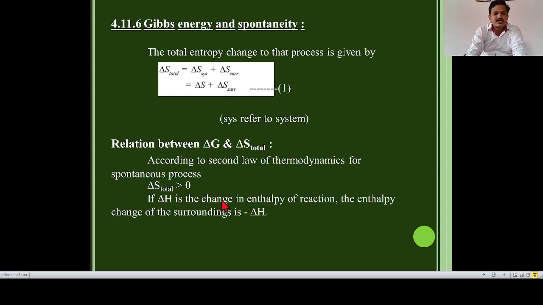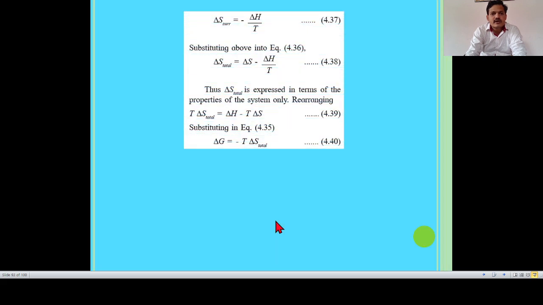If delta H is the change in enthalpy of the reaction, the enthalpy change of the surrounding is minus delta H, and the enthalpy change of the system is plus delta H. Now, delta S surrounding is equal to minus delta H divided by T.